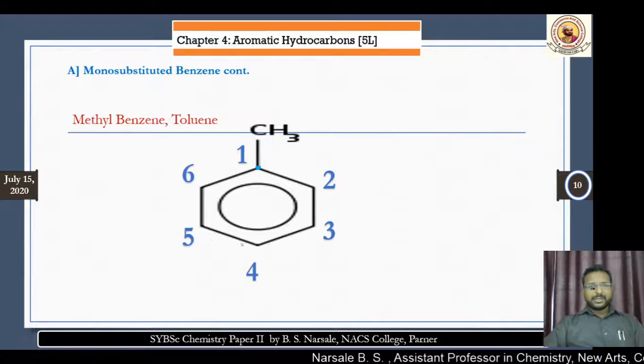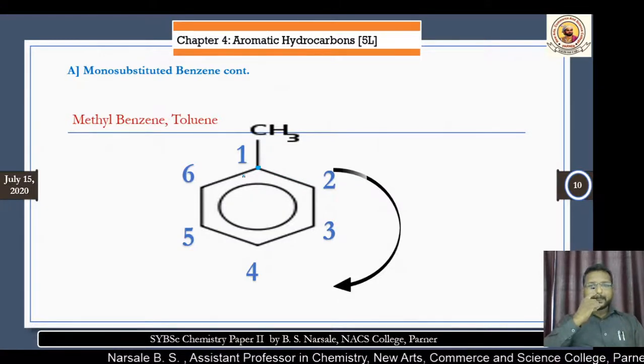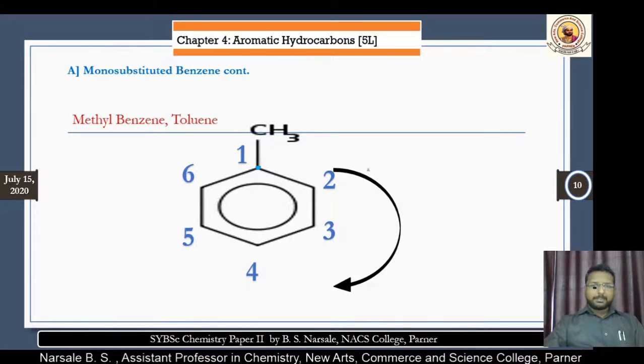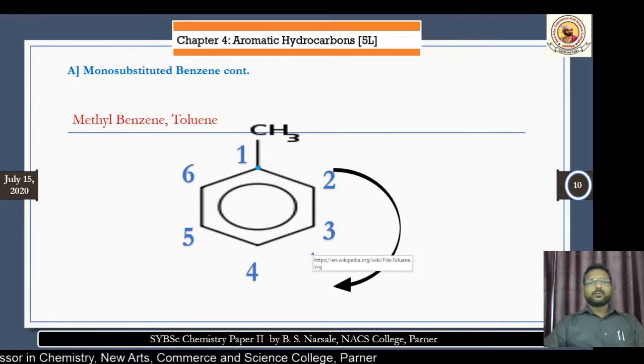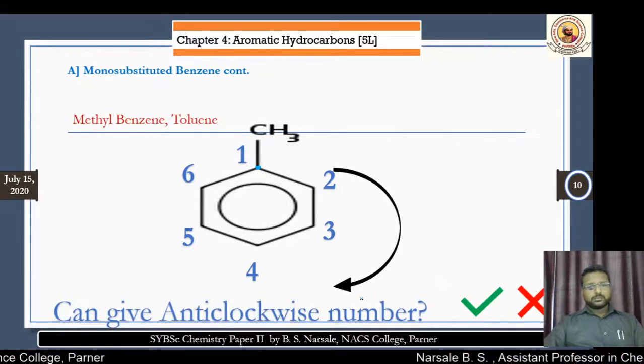Now this becomes a simple numbering system, and we have given this numbering system in a clockwise pattern. Is it right? Okay.